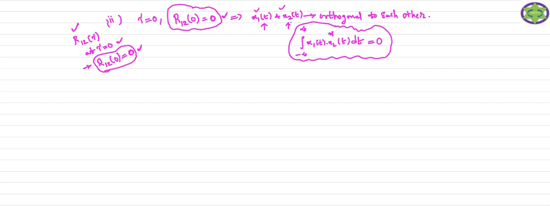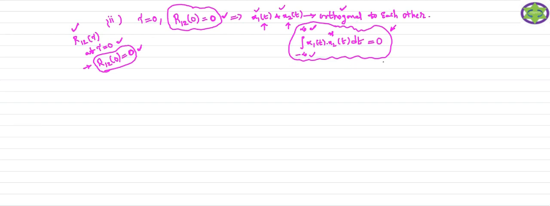Whenever the signals are orthogonal, the integral product of these two signals over the range of the time period, here minus infinity to plus infinity, must be equal to 0. That is the mathematical expression required to check whether the given signals are orthogonal signals or not.